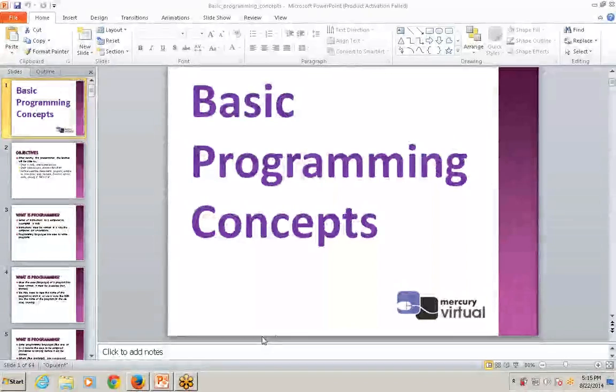In yesterday's class, we talked about chapter number 2, but prior to this, I have to give you a brief idea of the programming concepts. That's why today's class is not your main module, but is on basic programming concepts. The main reason is that there are so many concepts used in that book, that module. So before continuing with that module, let's talk about some basic programming concepts today, because these concepts are required for that module, for that book.